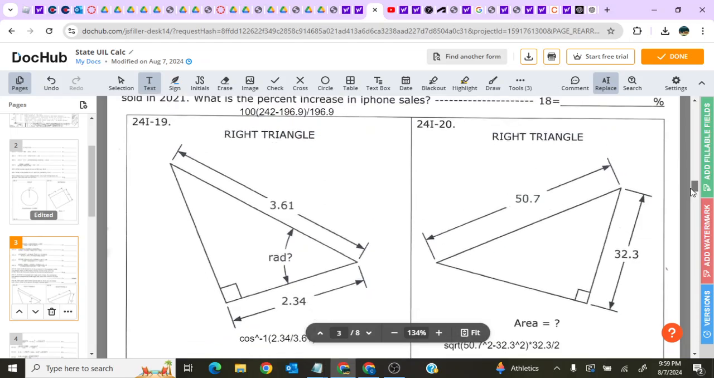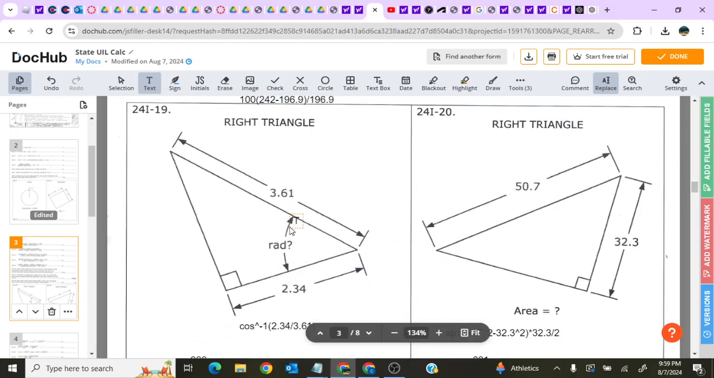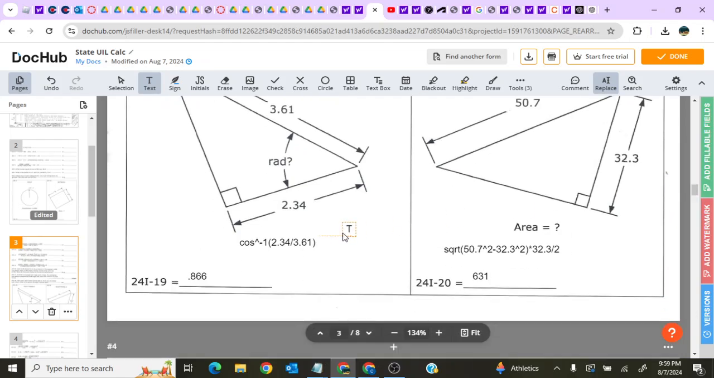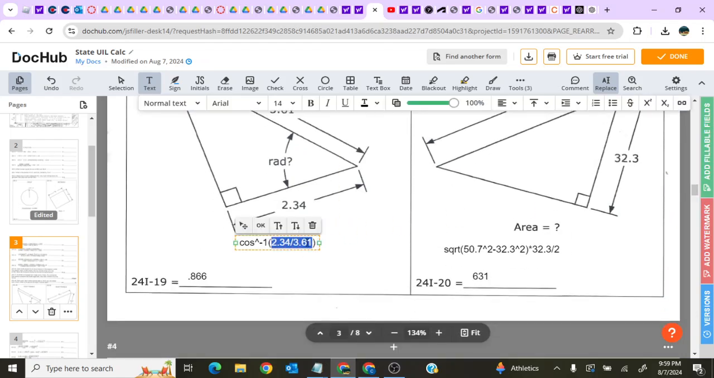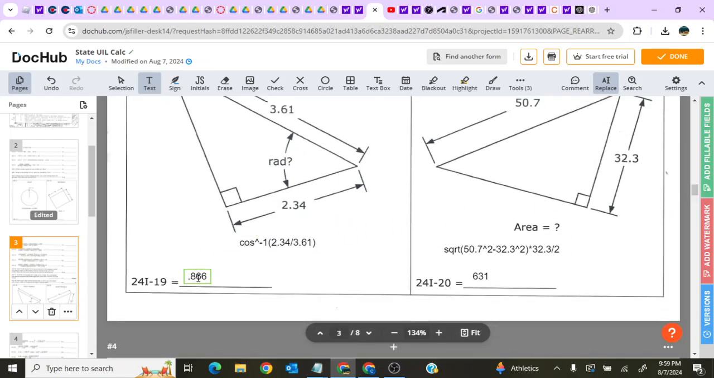Okay, a right triangle. You're looking for this angle right here. Definition of cosine inverse is plug in adjacent over hypotenuse, and it gives you the angle. Just make sure you're in radian mode. If you do that, you get 0.866.